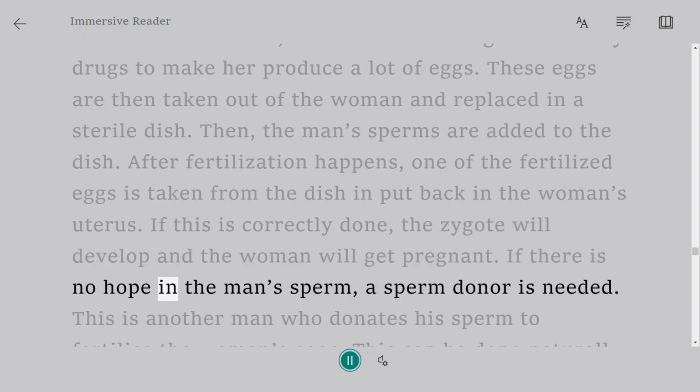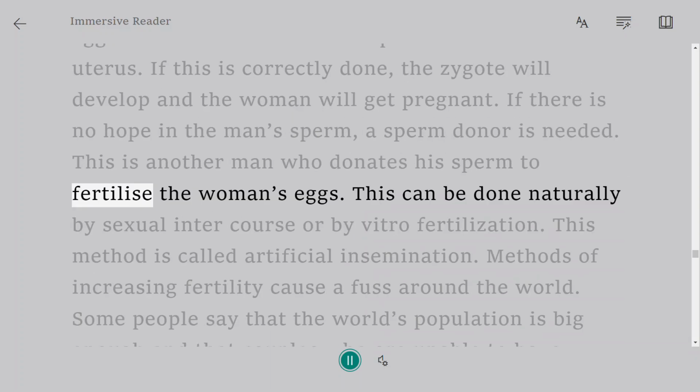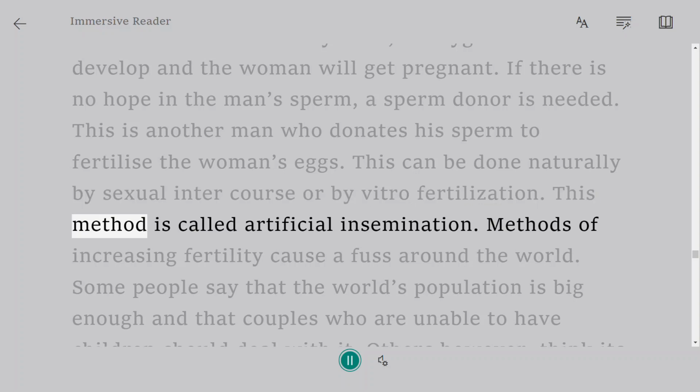If there is no hope in the man's sperm, a sperm donor is needed. This is another man who donates his sperm to fertilize the woman's eggs. This can be done naturally by sexual intercourse or by in vitro fertilization. This method is called artificial insemination.